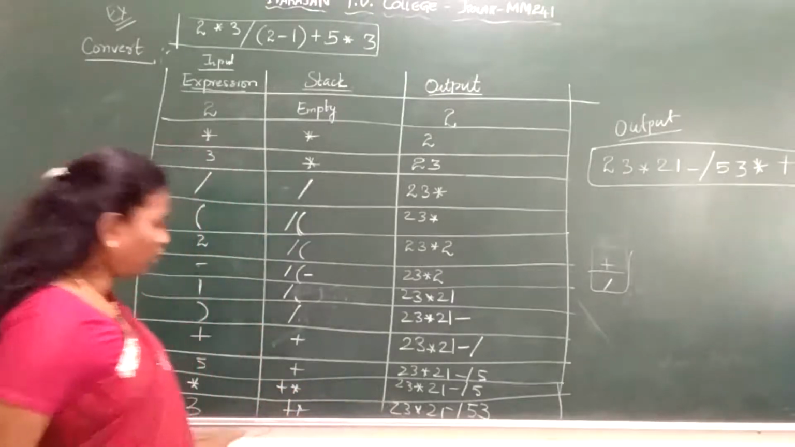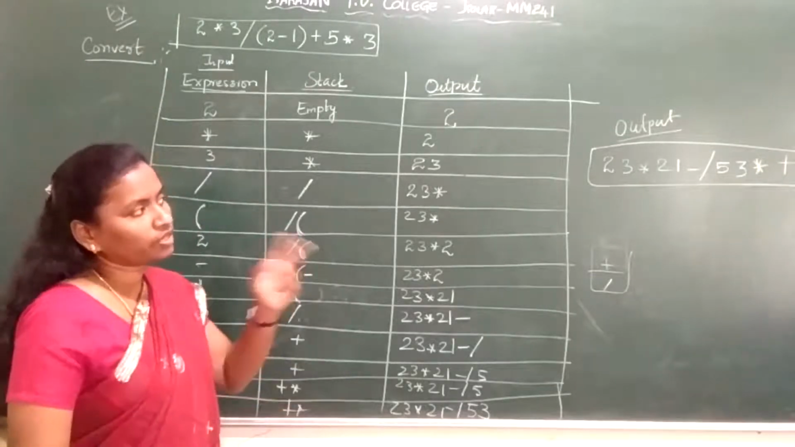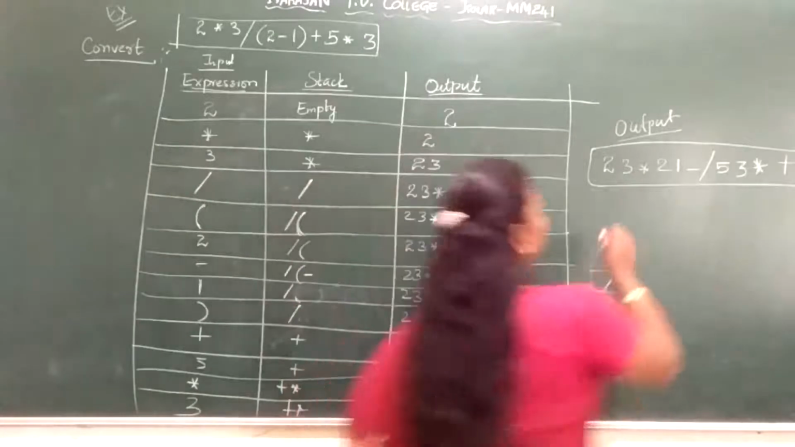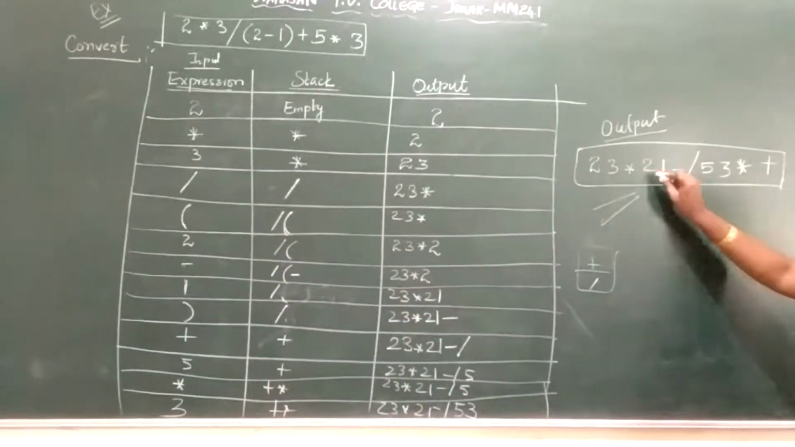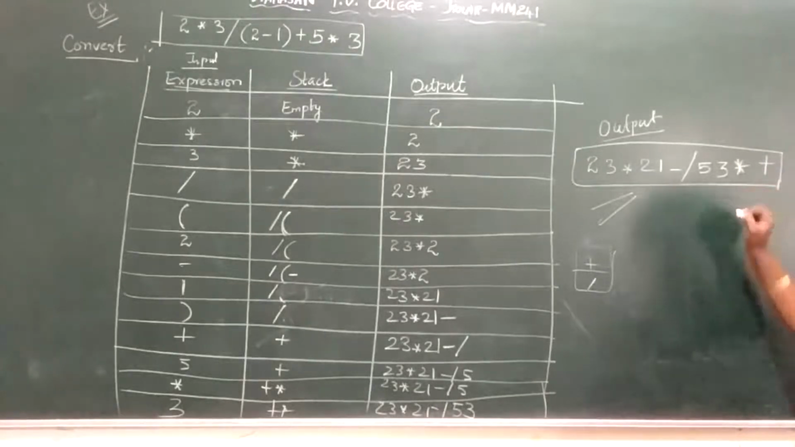Next, what is left in your stack? Plus and asterisk. So first I popped out asterisk, then plus. So the answer for this is this one, 2, 3, star 2, 1 minus, and this is your answer for your given expression. Next we'll see the next example.